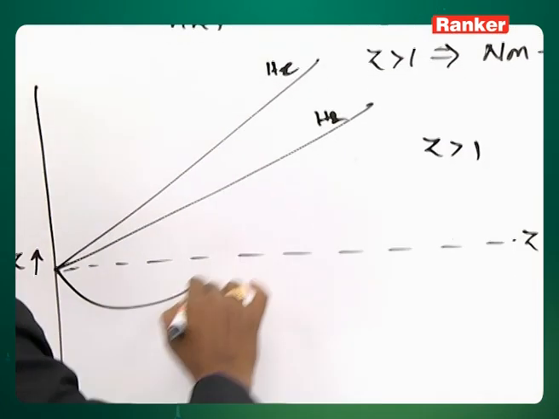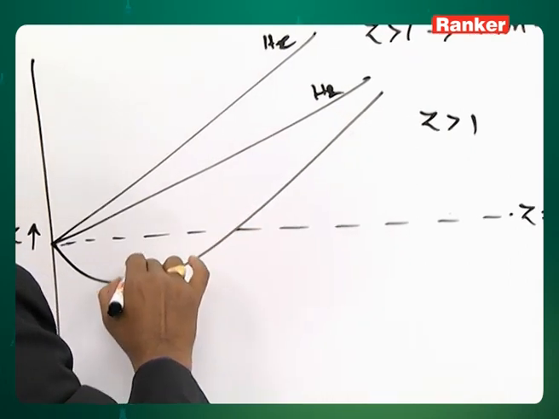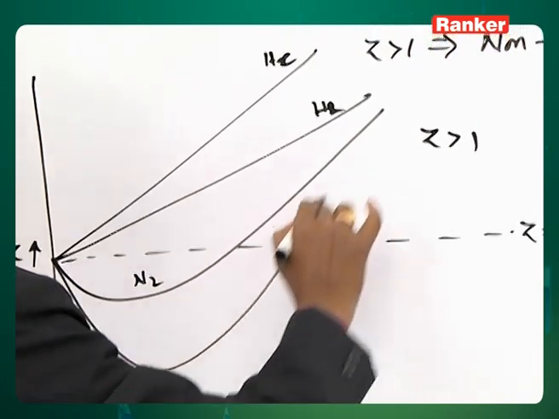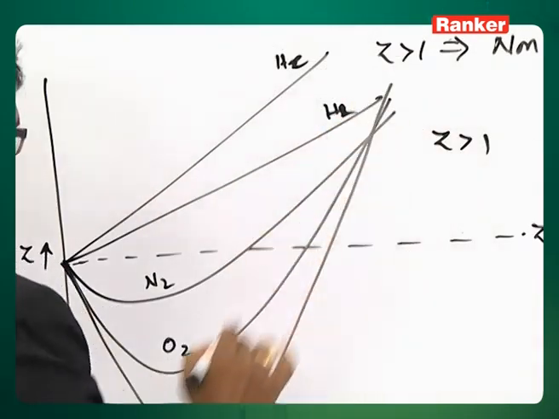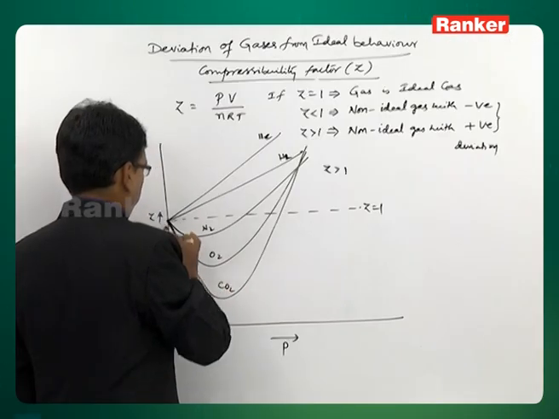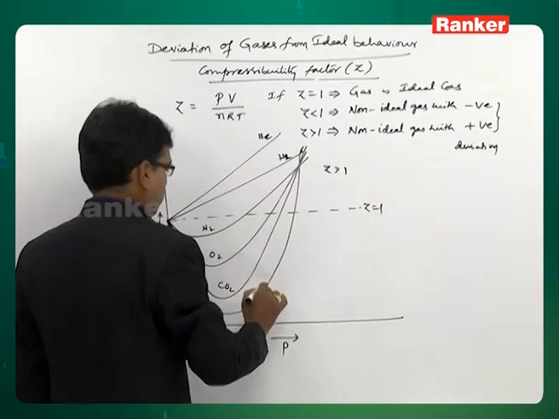Then graphs are drawn for other gases: nitrogen, oxygen, carbon dioxide, sulfur dioxide.